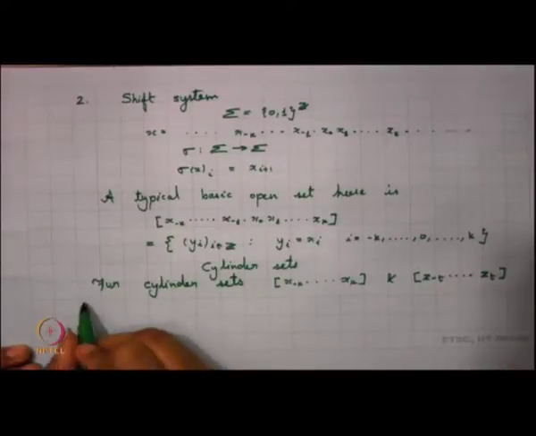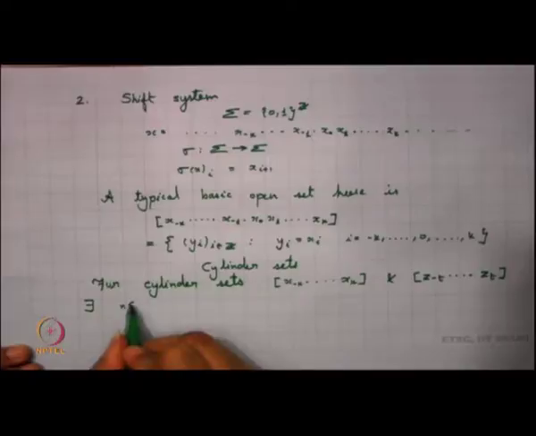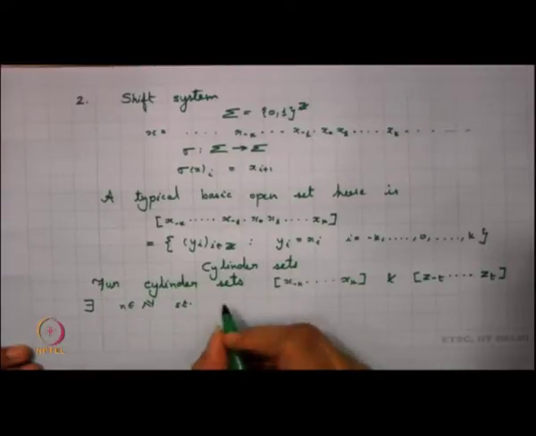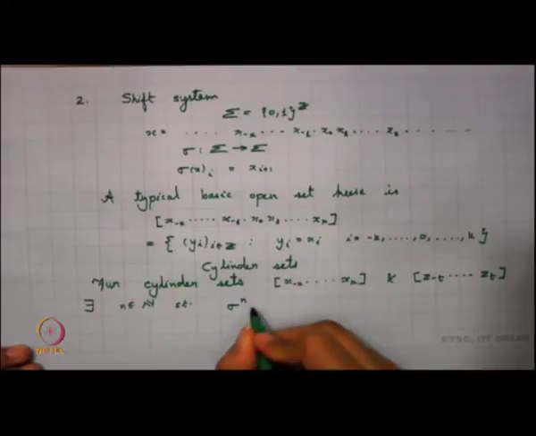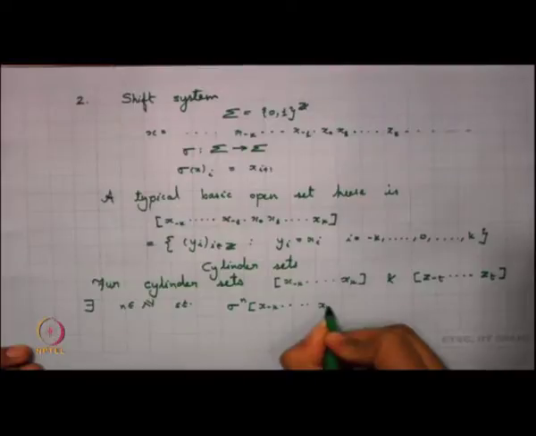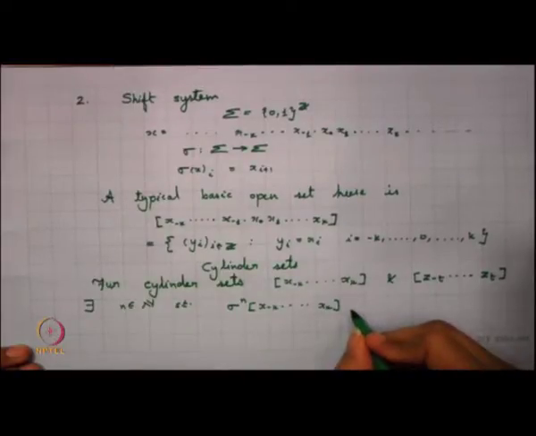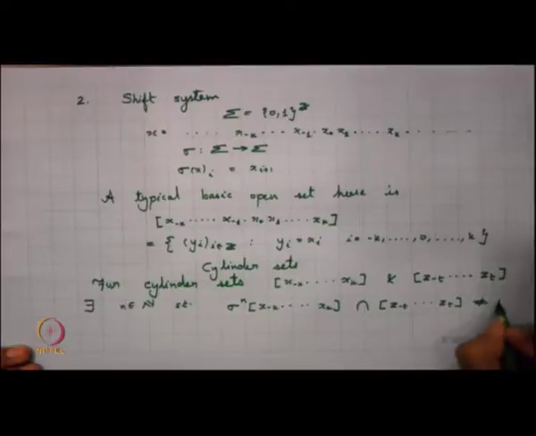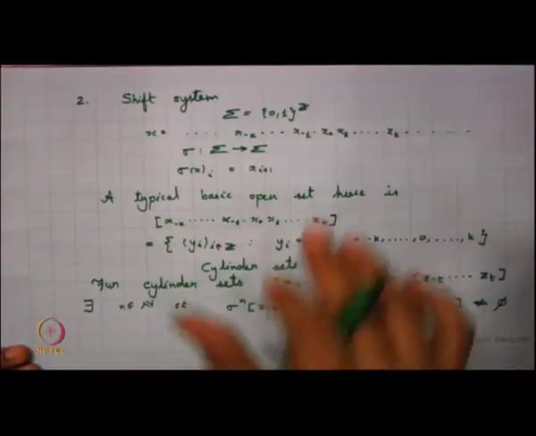So there exists an n in N such that sigma to the power n of the cylinder set from -k to k, intersection with the other cylinder set, is non-empty. And so this system is also topologically transitive.